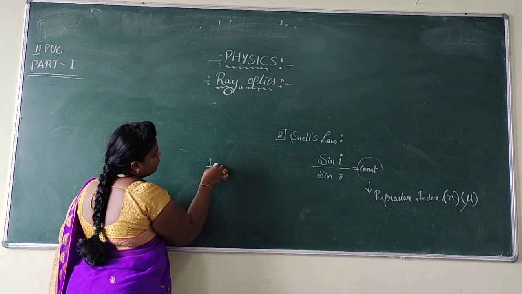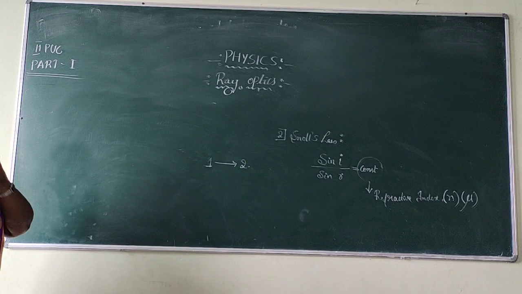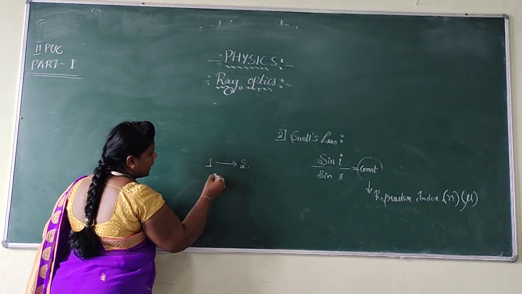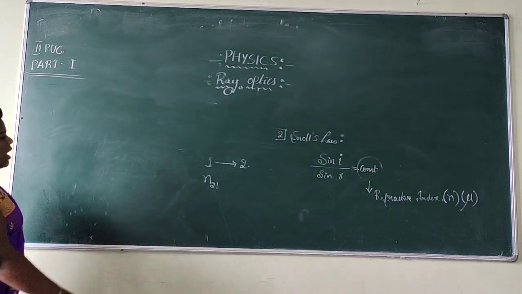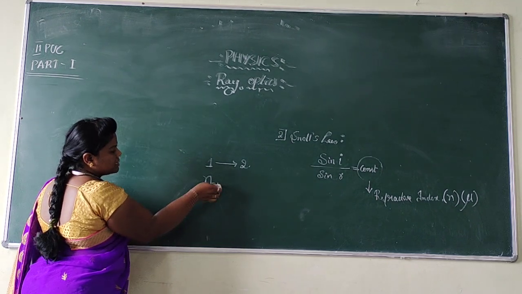Assume that the ray of light is traveling from 1 to 2. Then I want to measure the refractive index of the second medium with respect to the first.